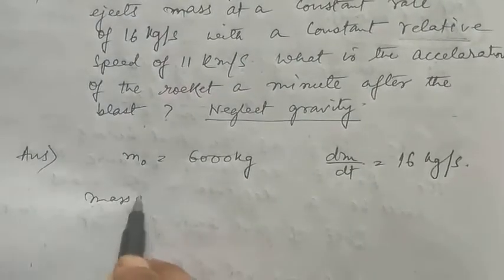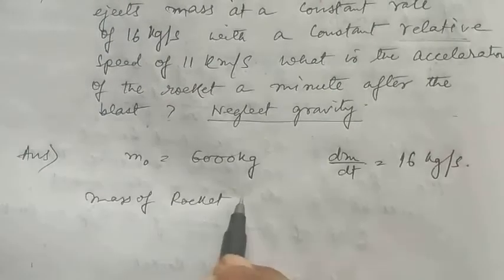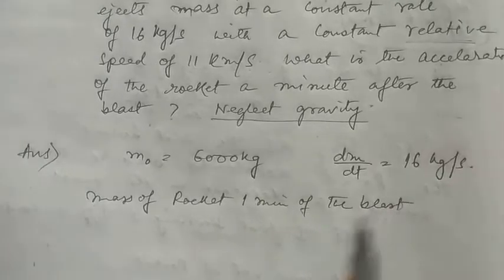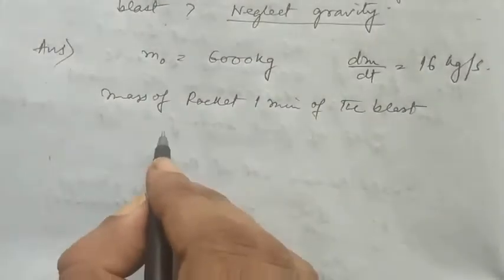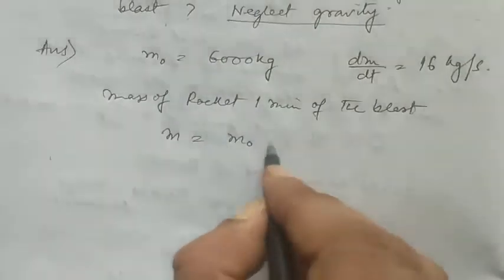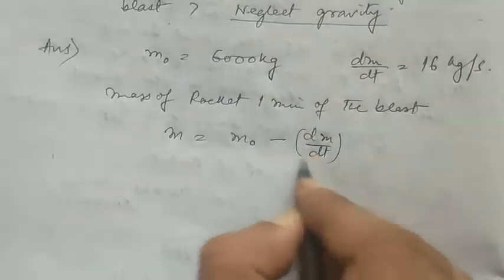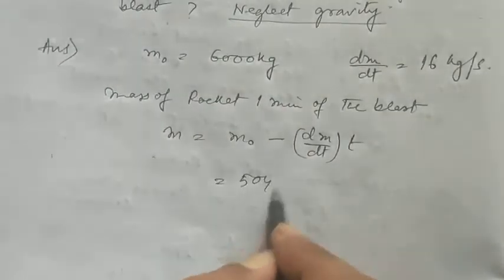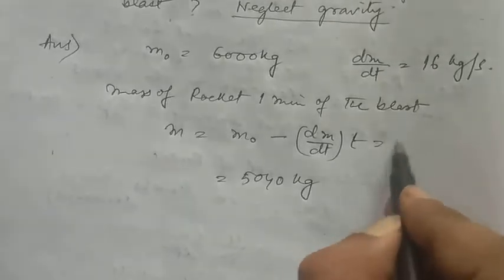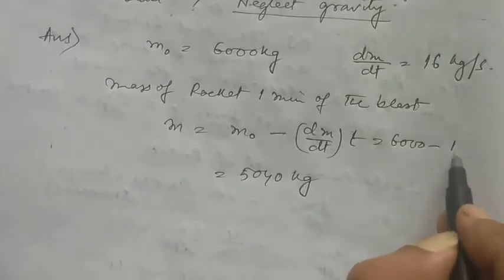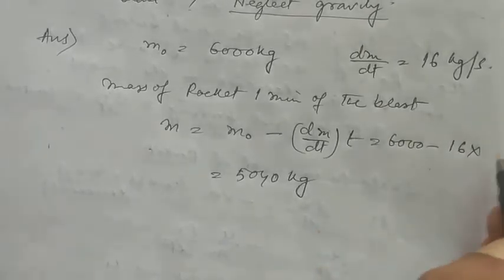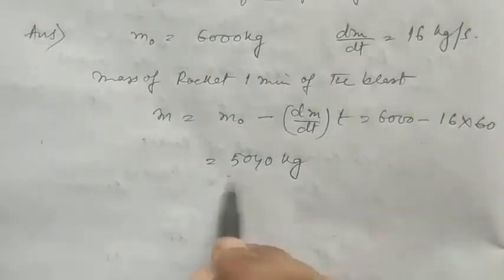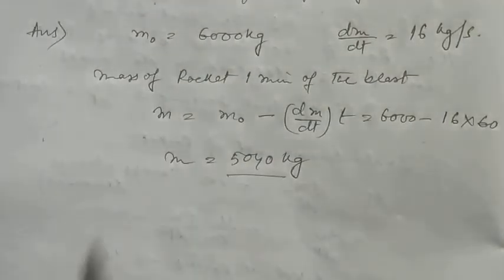Now the mass of the rocket 1 minute after the blast. Just after 1 minute of the blast, we can write the expression like this: m is equal to the initial mass m naught minus dm/dt times t. Using this expression, it comes out to be 5040, because m naught is 6000, dm/dt is 16 kg per second, and t is 1 minute, 60 seconds. So 960, 5040. So m is 5040.